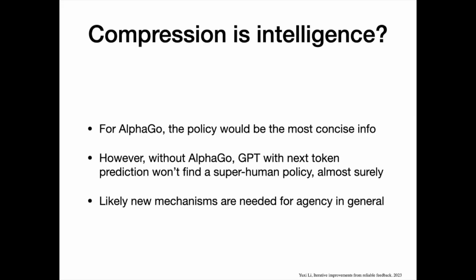Let's talk about more caveats. Will compression lead to intelligence? For AlphaGo, the policy would be the most concise info. However, without AlphaGo, GPT with next token prediction won't find a superhuman policy, almost surely. Likely new mechanisms are needed for agency in general.